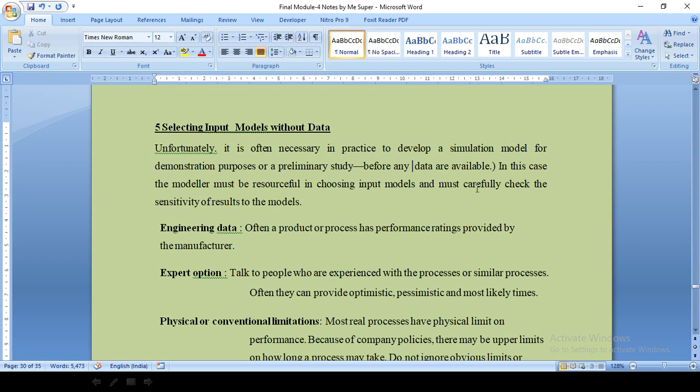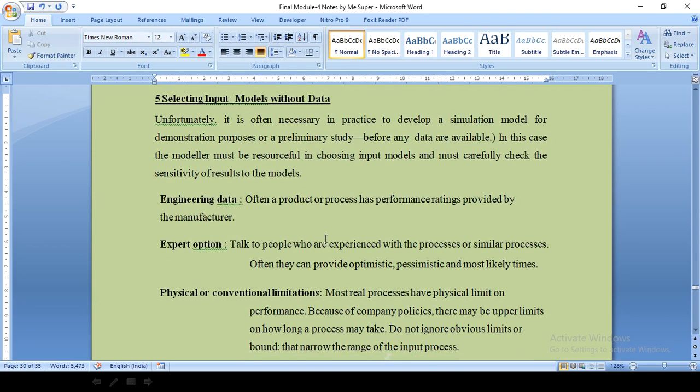And he must carefully check the sensitivity of the results of the model, right? If you are selecting an inappropriate input data, definitely, the result may not be appropriate. So it's a very important step. For example, if engineering data is there, often a product or a process has a performance rating provided by the manufacturer itself. Correct or not? So that data we need to keep in mind when we are trying to take engineering data. The data will normally be given by the manufacturer.